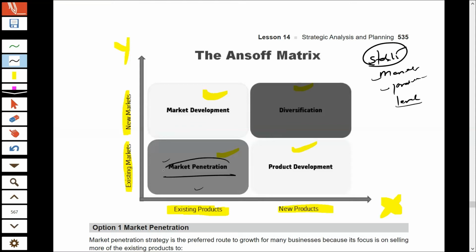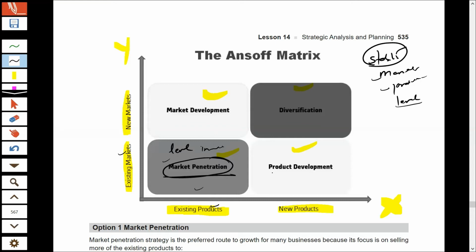But in case of market penetration, though the company is focusing on the same product and the same market, the level of effort that the company is making will increase because the company wants to grow. The company will produce more, the company will sell more, because this is a growth strategy.